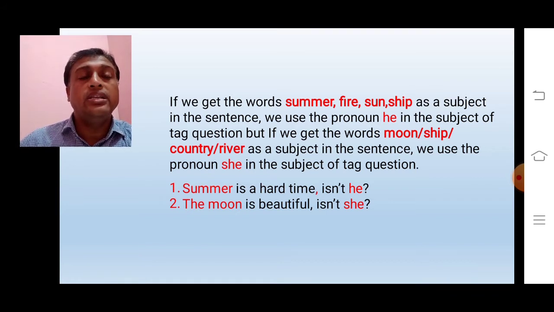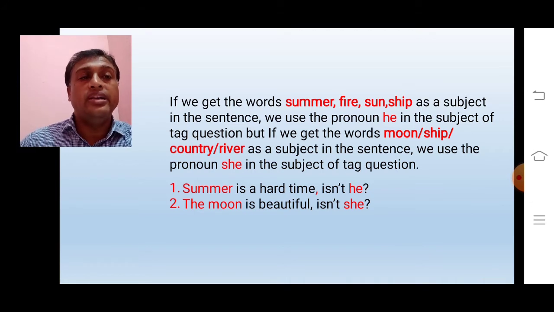If you find these words as the subject of a sentence, you will write he as the pronoun of these words, because these words are regarded as masculine words. Again, we can write it instead of these words, because these words are lifeless object or lifeless words.